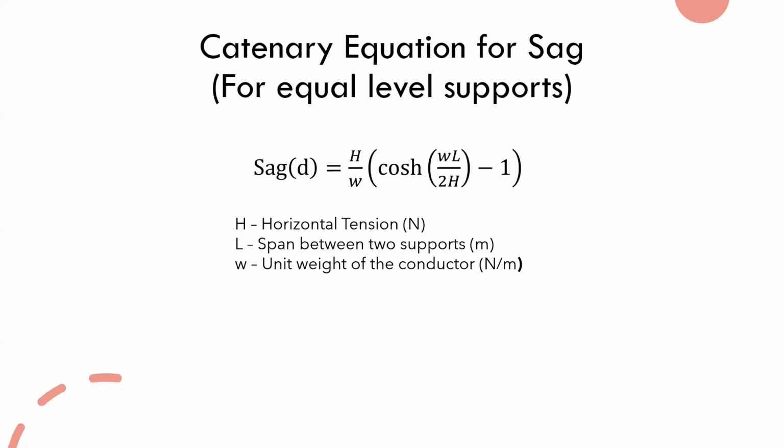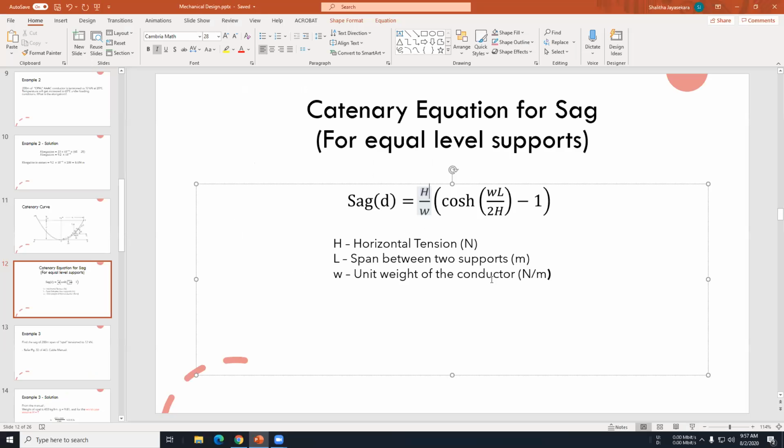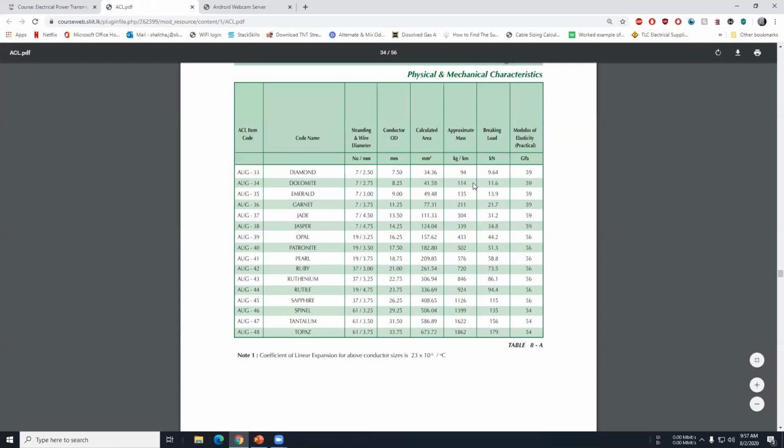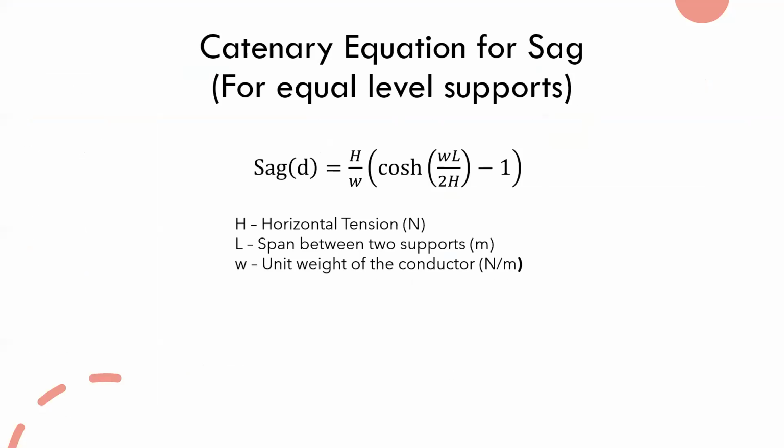So kilograms per km. If you see the cable manual, this is the approximate mass, and it is given in kg per kilometer. You are going to use this value to calculate the newtons per meter value. It is a very small calculation. You can do that and apply the values in this equation. And here this is the span. So L is the span.